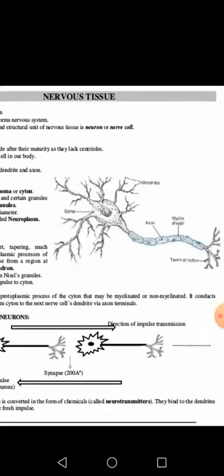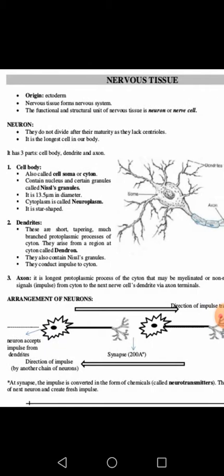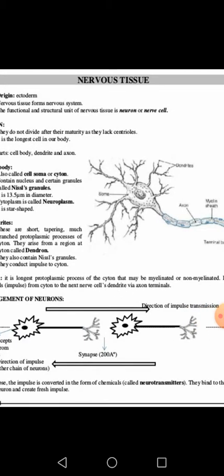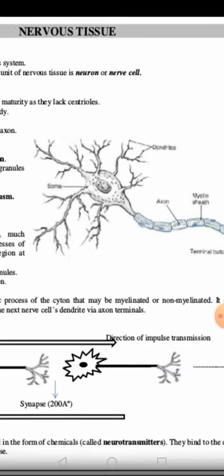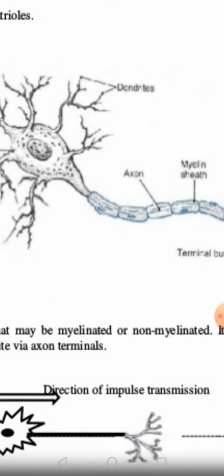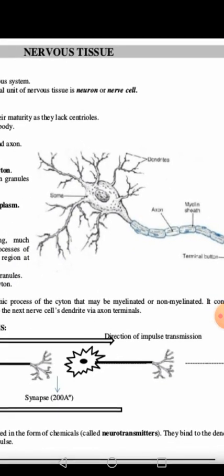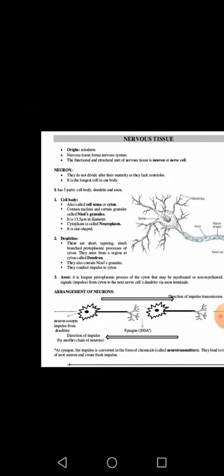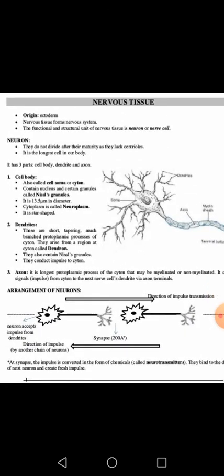Now the last part, this cylindrical part you are observing. This cylindrical part of the neuron is called the axon. It is the longest protoplasmic process of the cyton, because it also arises from the cyton. It may be myelinated or non-myelinated. Myelinated means there is a thick covering just over the cytoplasmic process. This covering is called the myelin sheath. It conducts nerve impulses or signals from the cyton to the next nerve cell's dendrite.